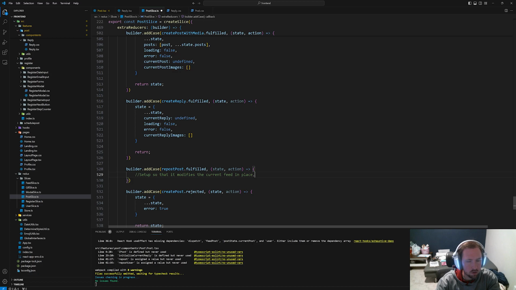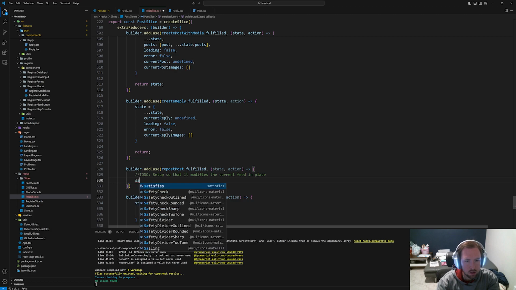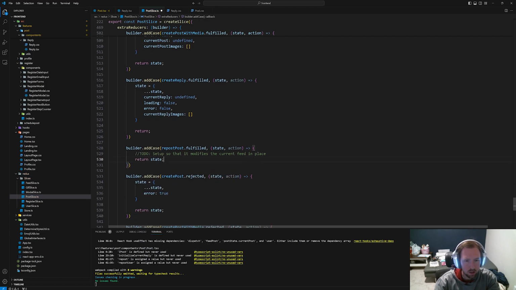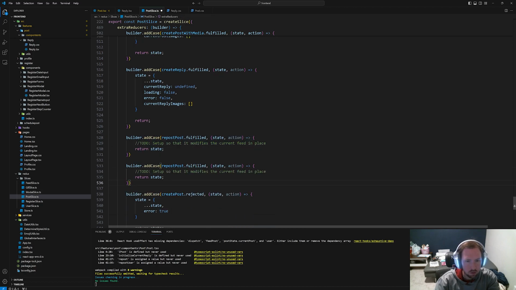So we need to figure out how to do this. I'm going to make a to-do because tonight is not the night. But that's why it's not working, because the list is different. But let's go ahead and say state is equal to state, and then let's just return state, so we get these set up, and then we will come back through with a more clear mind and get it working. So this would be like post, and then we will have our bookmark post.